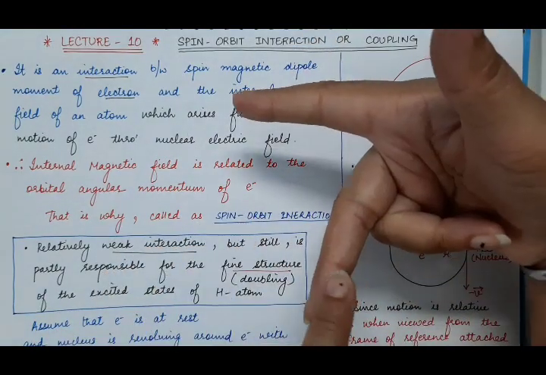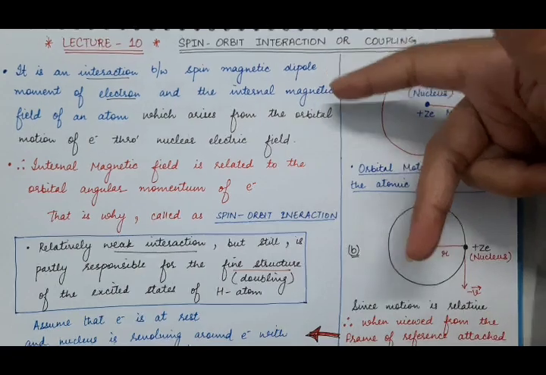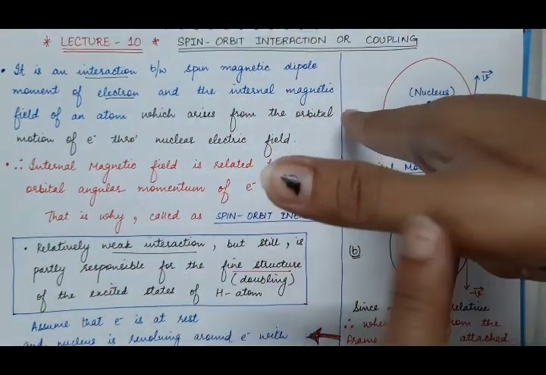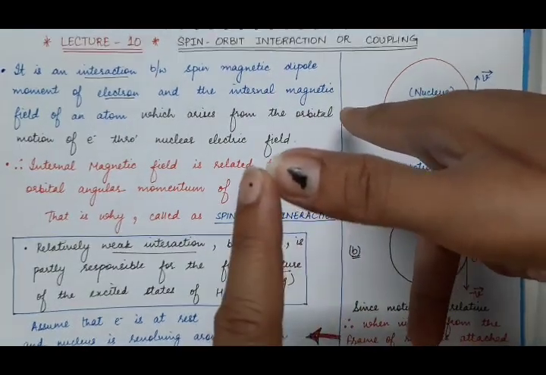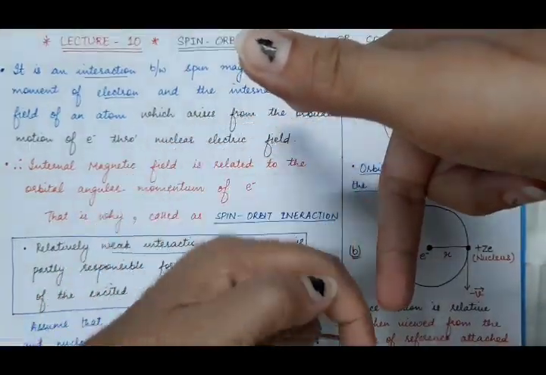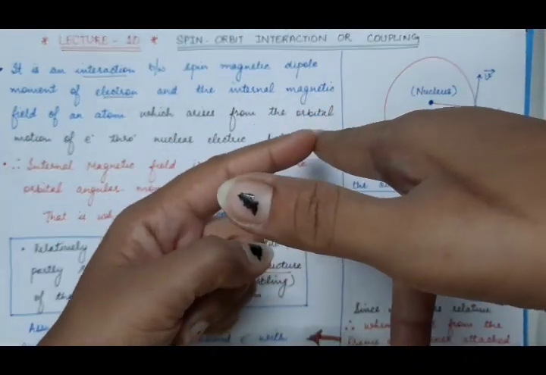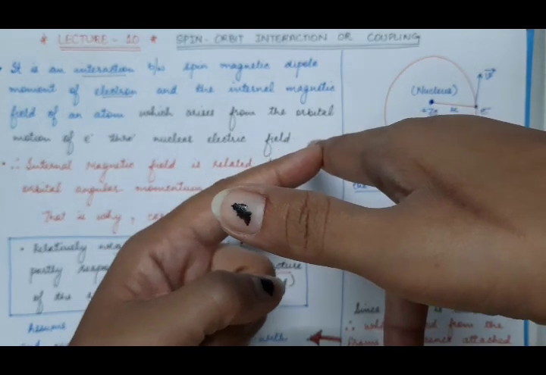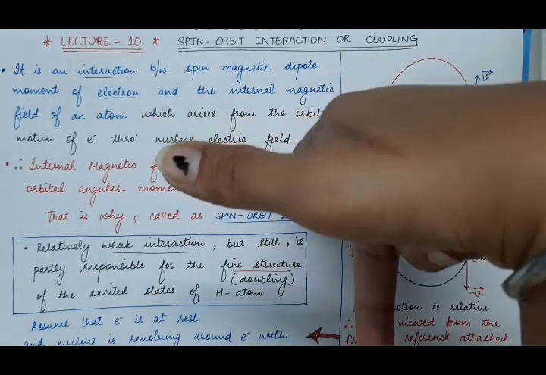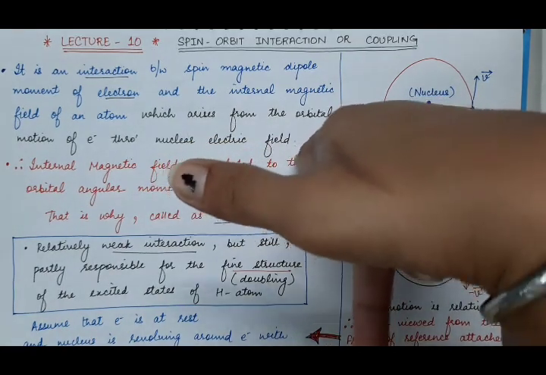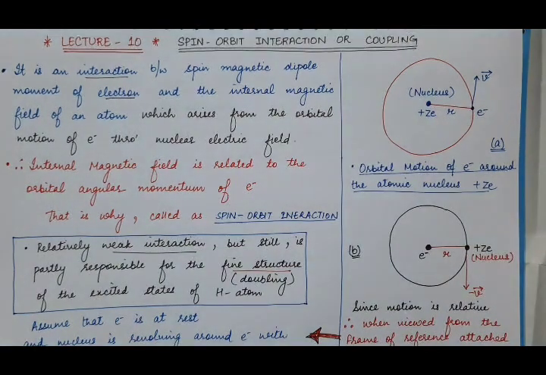This represents the current element, and the current element is moving in this direction. So this is the direction of the force between the positively charged nucleus and the electron, and the middle finger represents the direction of current. Then the forefinger will represent the direction of the magnetic field. So you can see the direction of magnetic field is into the plane of the paper. So from Fleming's right hand rule, we can find the direction of magnetic field, which is into the plane of the paper.